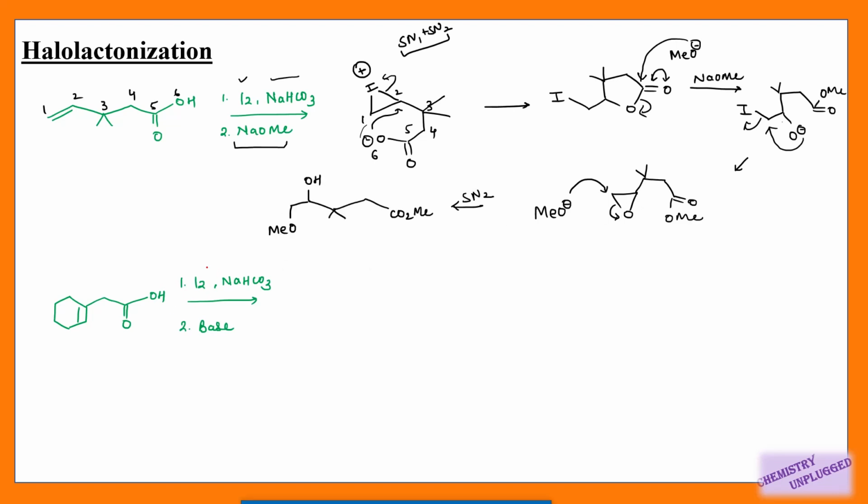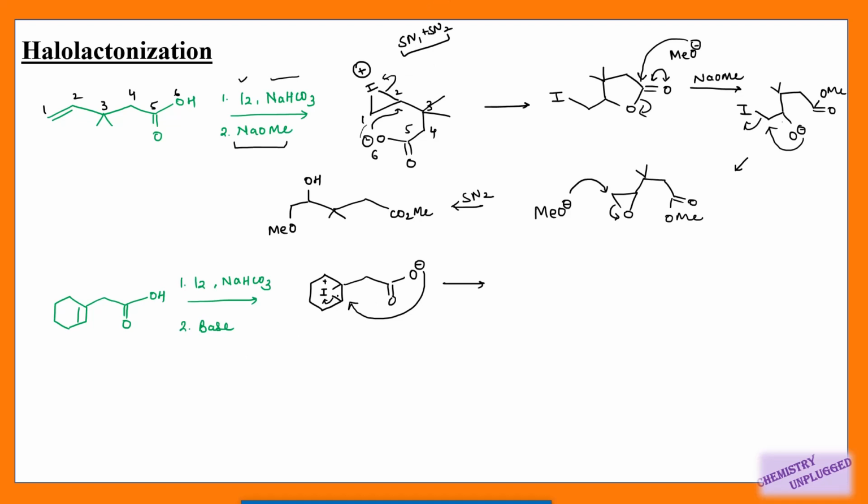In the next example, first we will do its haloetherification. So it will first form an iodinium ion here, and H from this oxygen will be removed. Then it will show the same reaction again. It will attack on this carbon, this bond will shift here, and we know that the reaction is a mixture of SN1 and SN2 reaction.